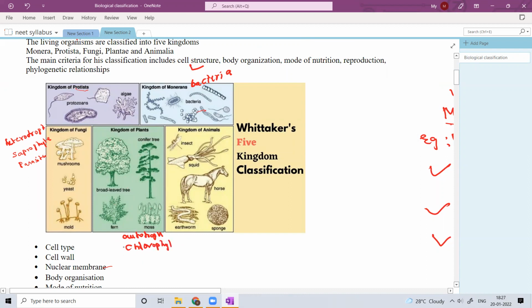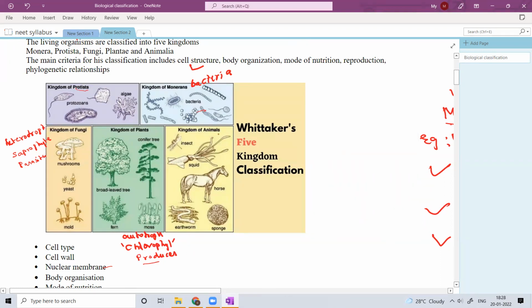Because of the presence of the photosynthetic pigment called chlorophyll, they are able to perform photosynthesis and prepare their own food. These are the producers in the ecosystem. As they produce food, the other levels of organisms will generally depend on the plants for food. That means all the remaining are consumers.